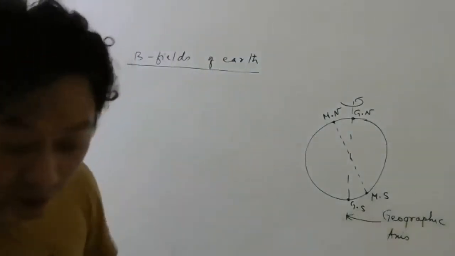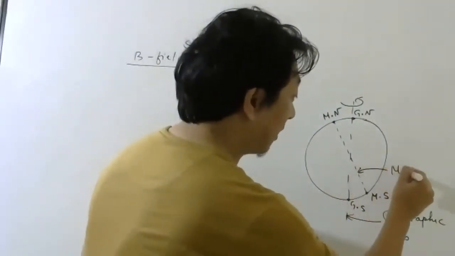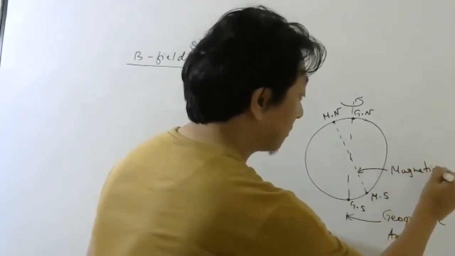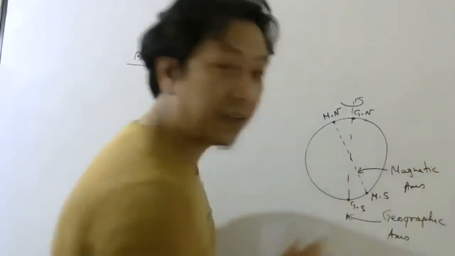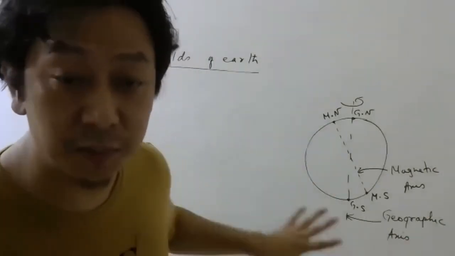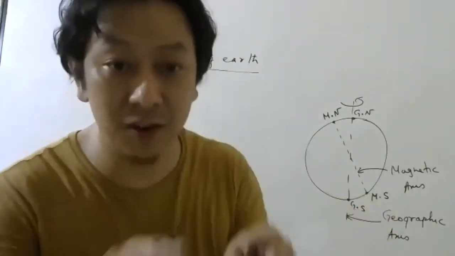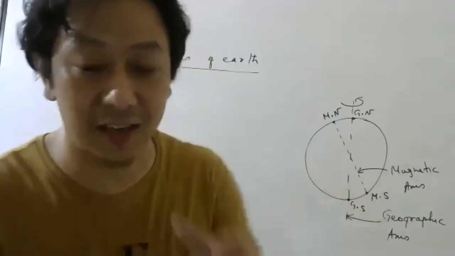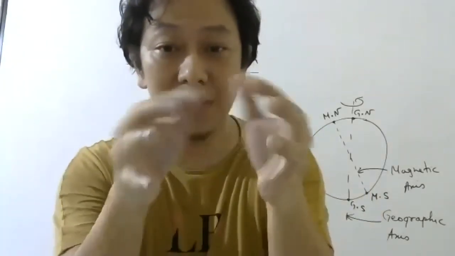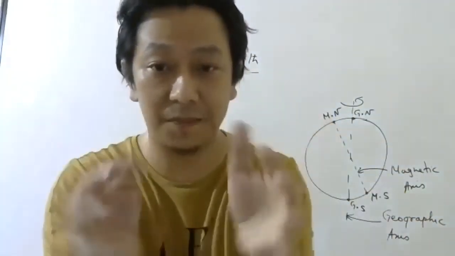Now this axis is called the geographic axis, right? This axis is called the magnetic axis. Now think carefully. On the board it will never be clear, because I will not be able to draw a sphere. Anything I draw, it will look like a circle. Usually in class it is very easy for me, because I can move around. Here it is difficult. So please imagine this is Earth.